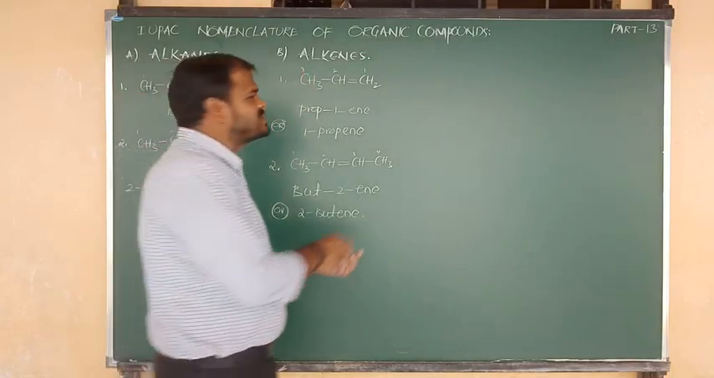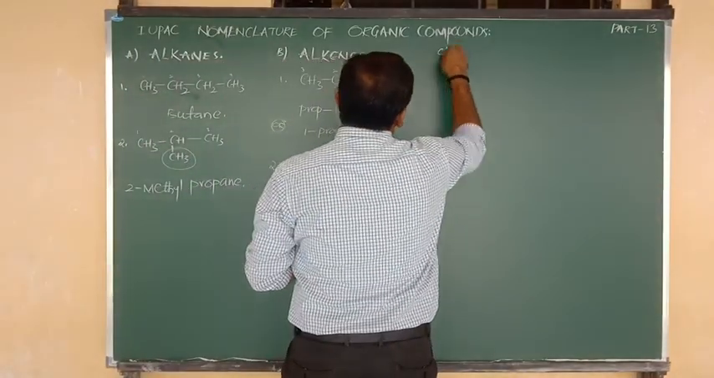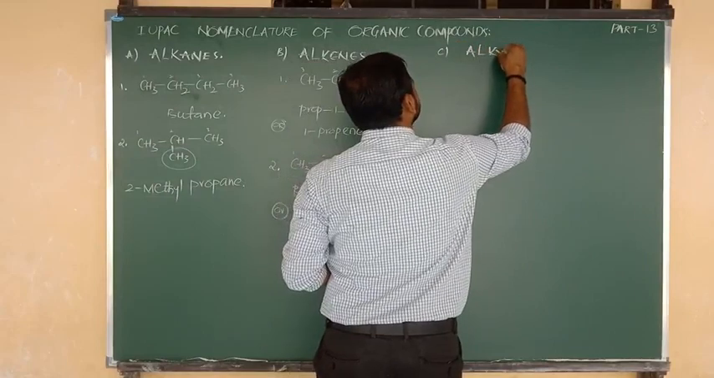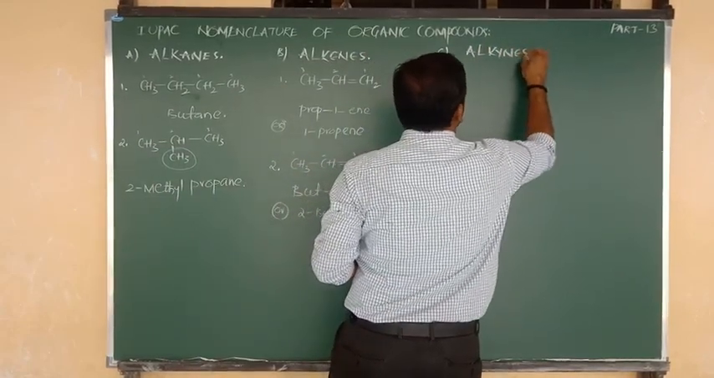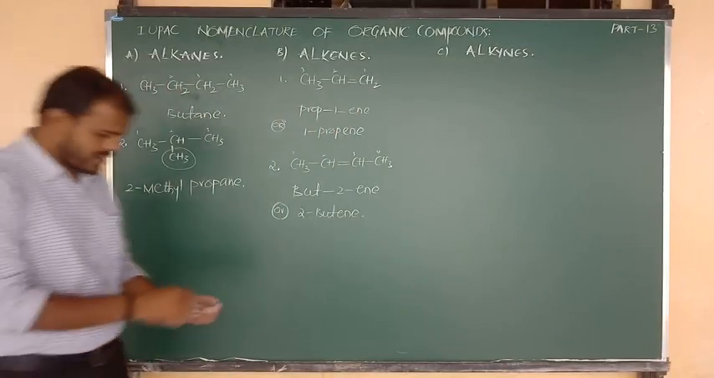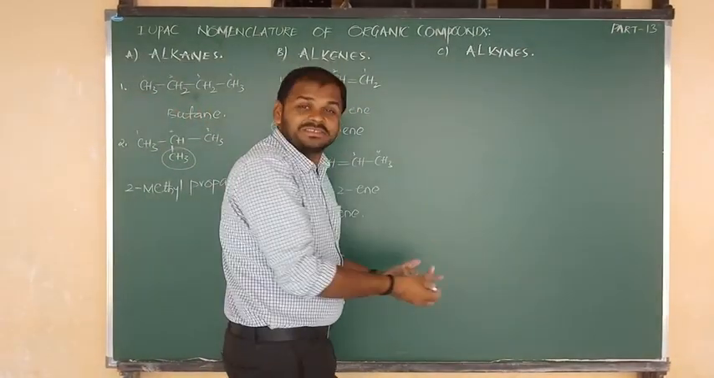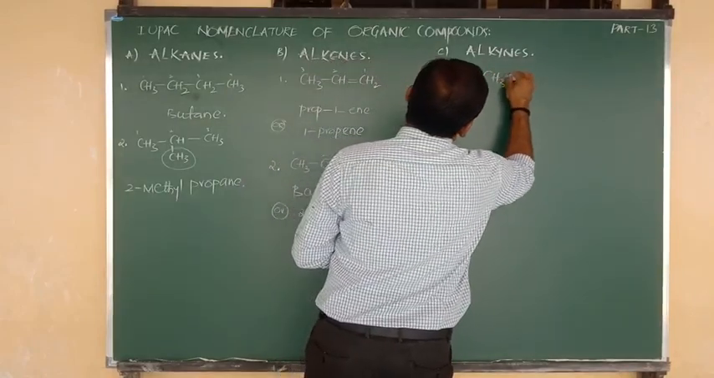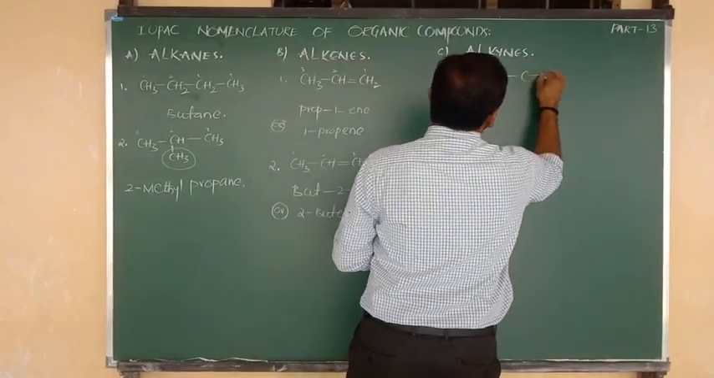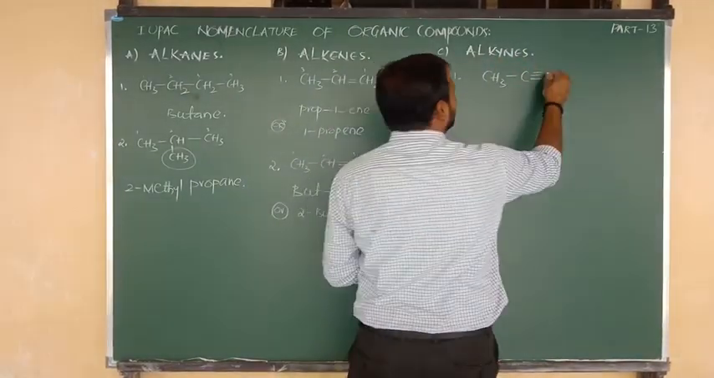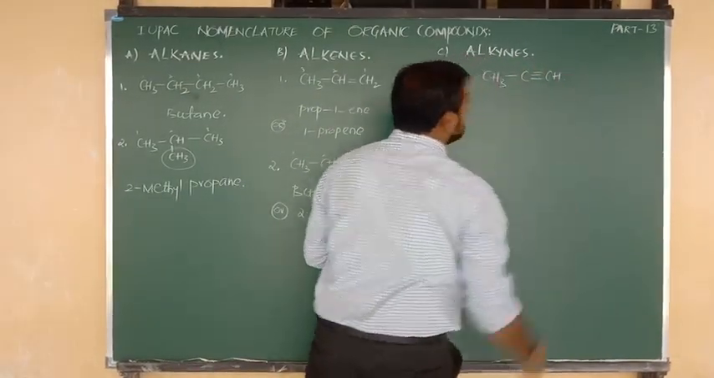Next class I am going to show you the alkynes. About which compounds? Alkynes I am going to explain. So again, consider one example for alkyne: CH3 bond C, and C contains a triple bond, because it is an alkyne. Yes, you know very well, and it contains a CH group.